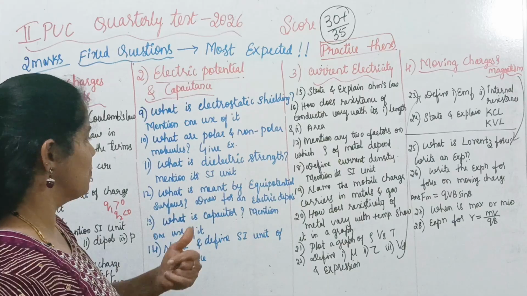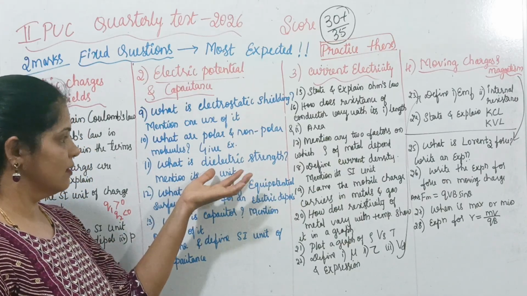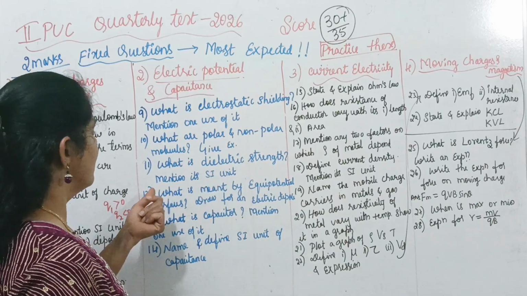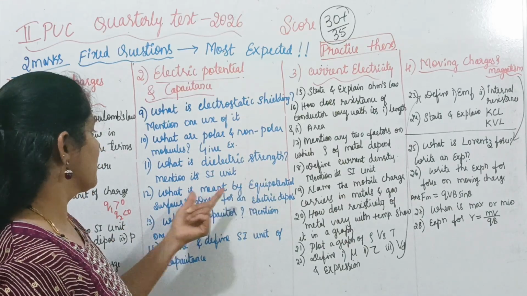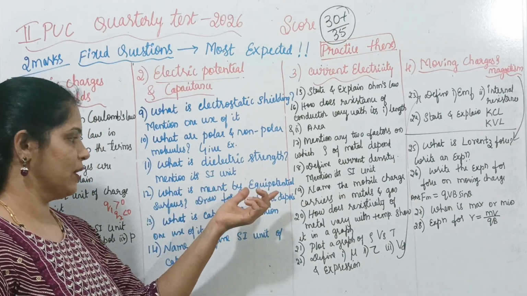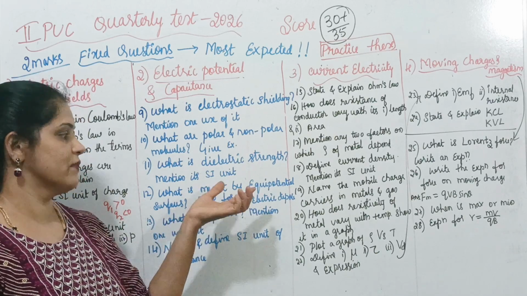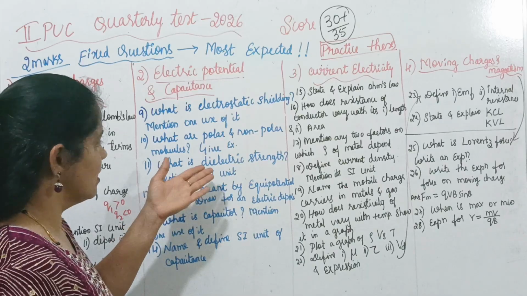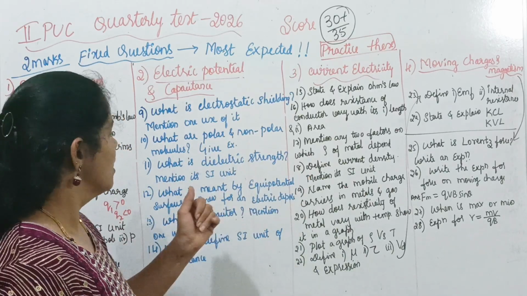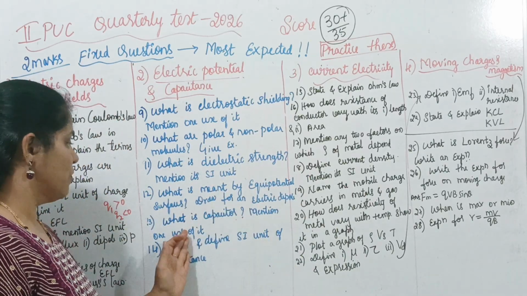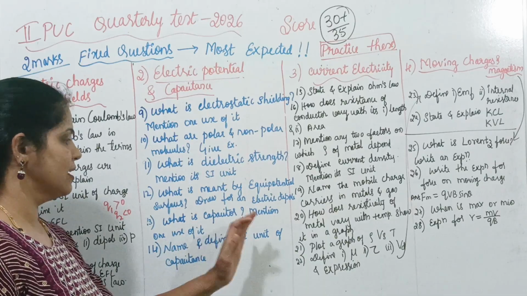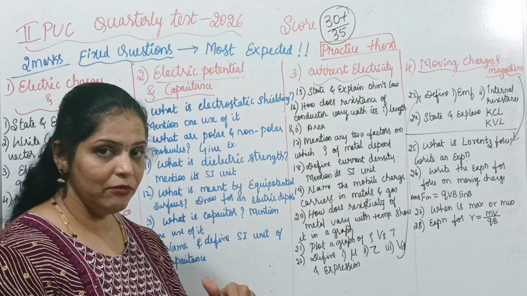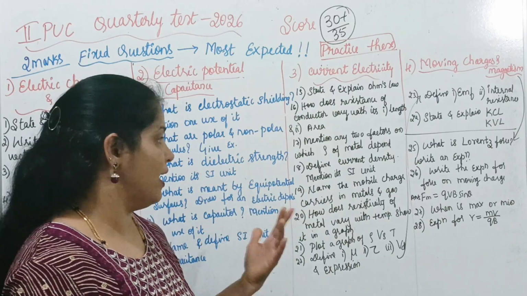Then mention its SI unit. Like this, here you can also expect what is dielectric constant. And what is meant by equipotential surface? Draw equipotential surface for an electric dipole. And you can also expect here what is dielectric breakdown and what is a capacitor. Mention one use of it. Name and define SI unit of capacitance. The SI unit of capacitance is farad. Name it as farad and give the definition of farad.